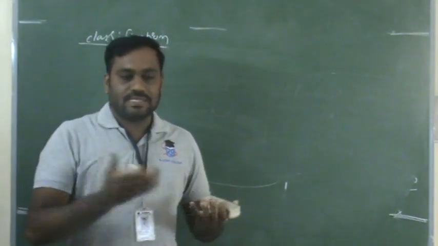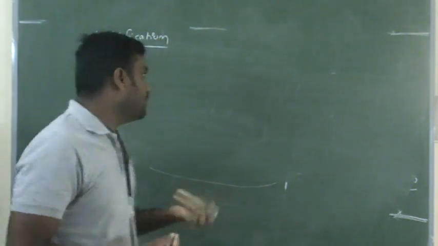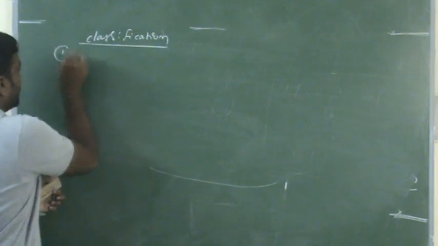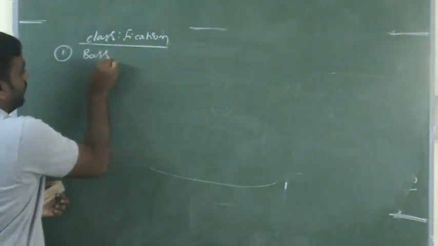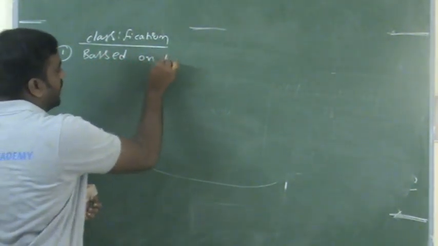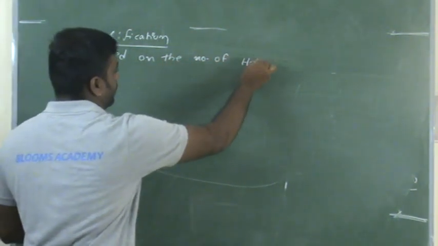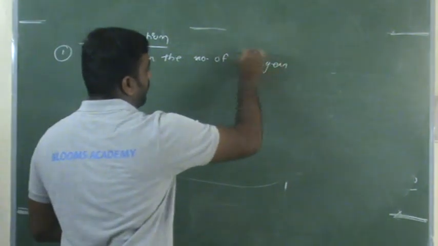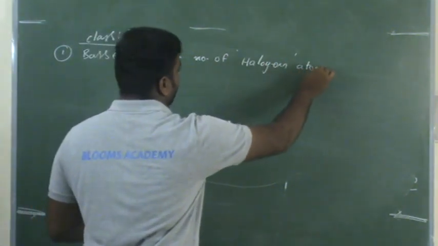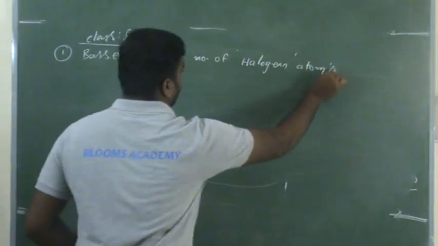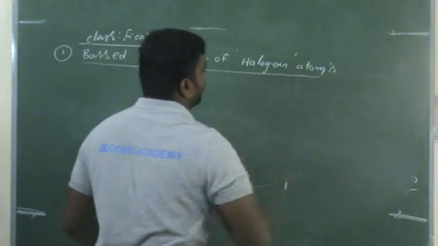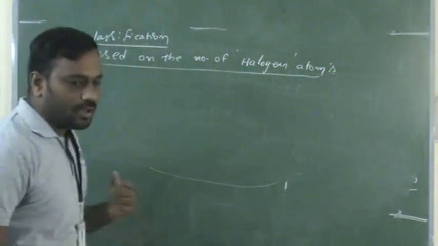For example, the first criterion is based on the number of halogen atoms. This is the first criterion for classifying these halogen compounds.